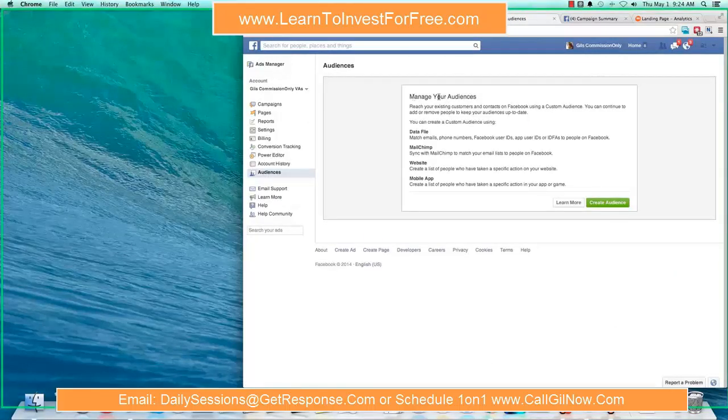and it says here, manage your audiences. Now, what is this? This is a nice little feature inside of Facebook pay-per-click ads that I have found a lot of people have never heard of or don't even use or maximize. Here's how custom audiences work. You can specifically target a certain market, and here's how I would use that.